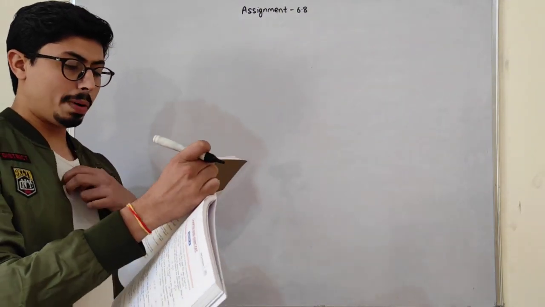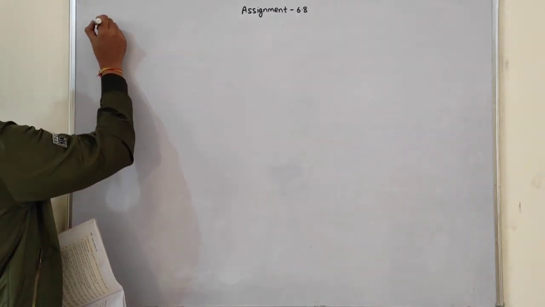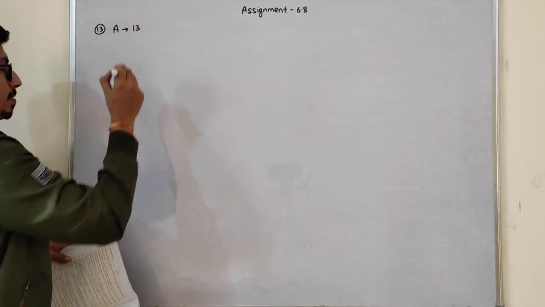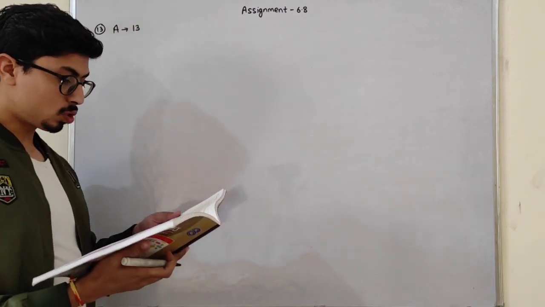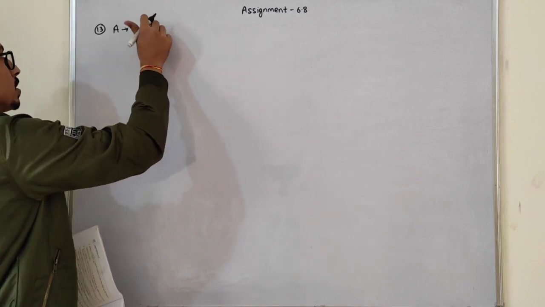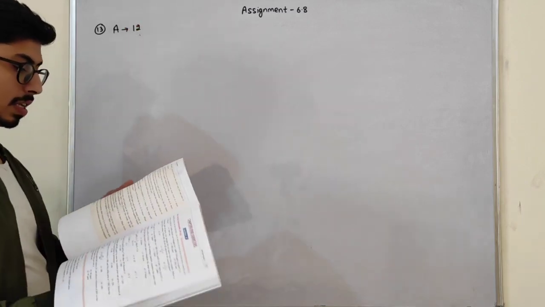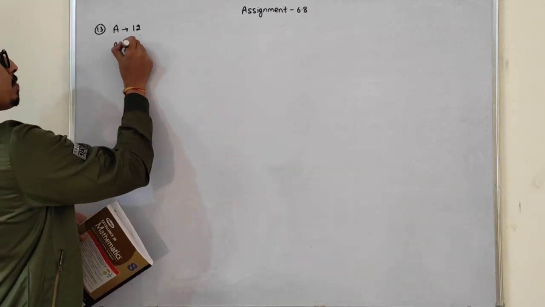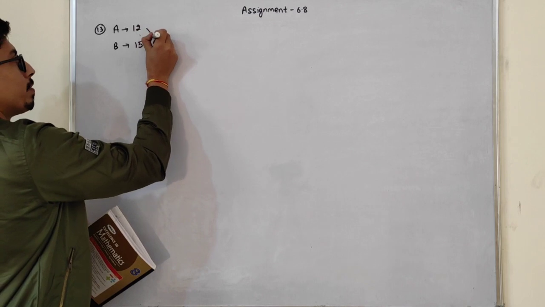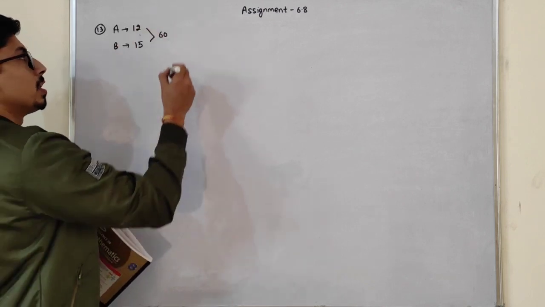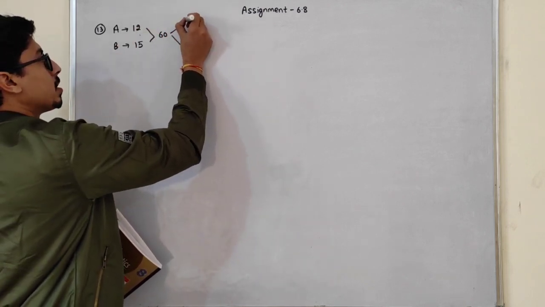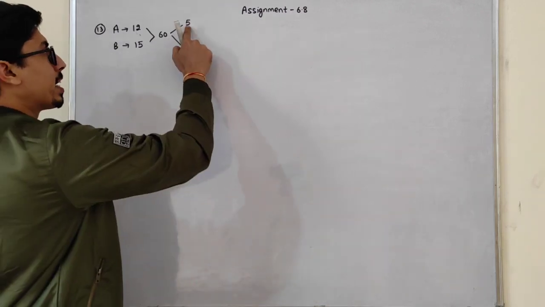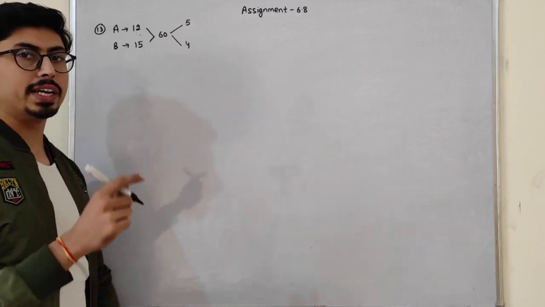A alone can do a piece of work in 12 days. Question number 13 I am discussing. B alone can do the same work in 15 days. So let's just first take the LCM. LCM will be 60. This is the work, and these are the efficiency, that is 5 and 4. So A can complete 5 work in 1 day, B can complete 4 work in 1 day.